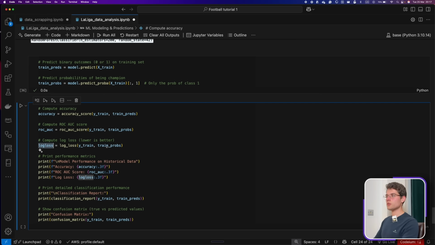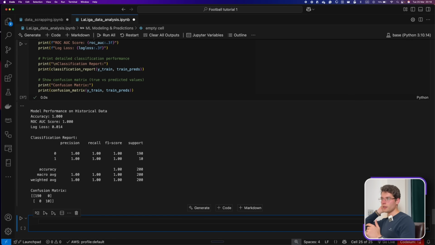The log loss, usually, if you have a low log loss, it means that your model is making fewer mistakes overall. And we also have the confusion matrix, which also gives us the false negatives, the false positives, and those kinds of insights that you might use to really quickly spot if your model is performing well, overperforming, biased, and all these things.